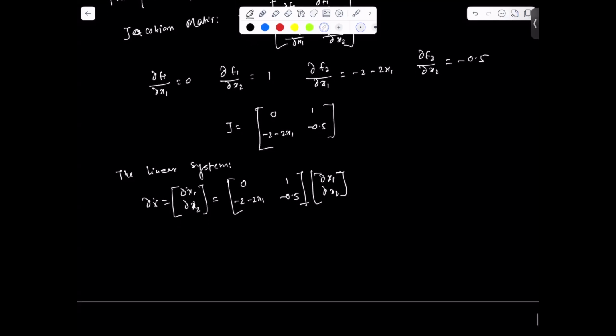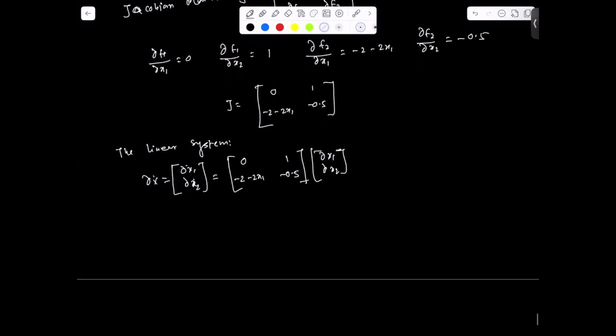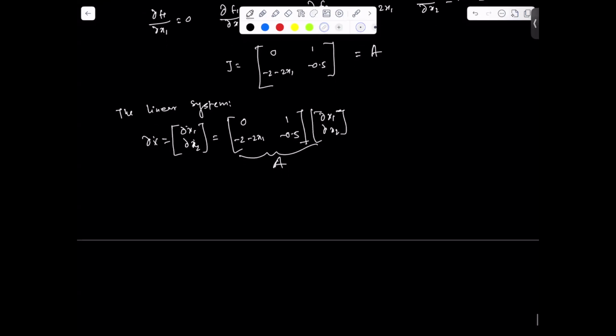This we can also denote as the A matrix, the system matrix.